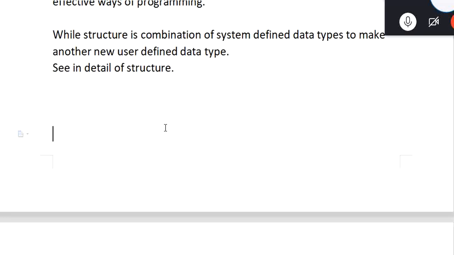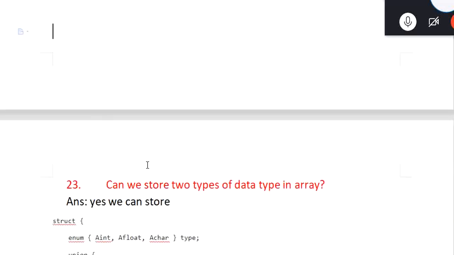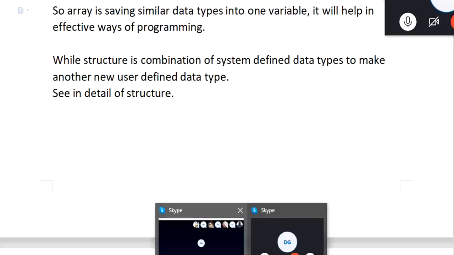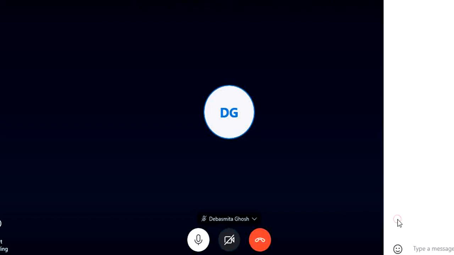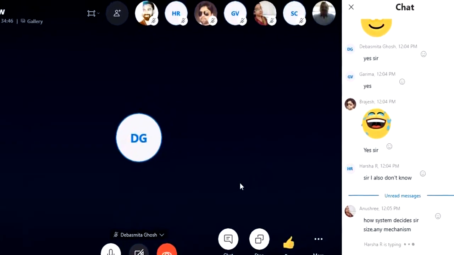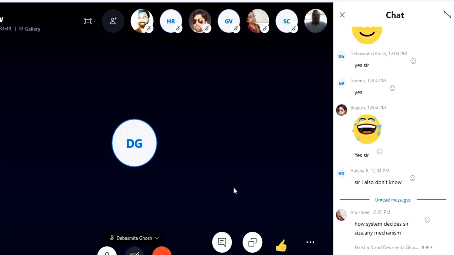Now the question comes: can we store two data types? You will get this question in interviews. In some of the good interviews you may face this question, where they ask, can we store two data types in an array? What do you people say? Can we use two data types in an array? This is an interview question: somebody is asking you, can we save two data types into an array?